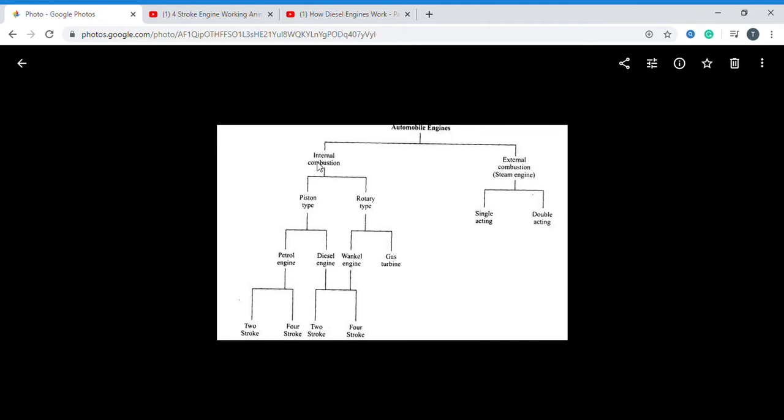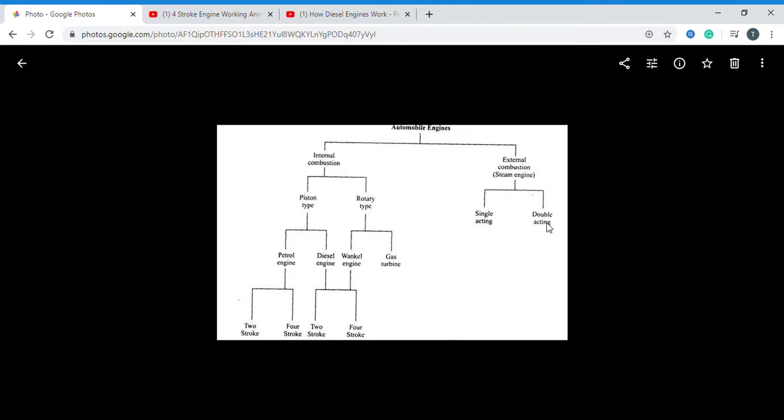In this part, we don't have the syllabus of external combustion engines. We are concentrating only on internal combustion engines. But in the classification, you have to write this also. External combustion engines are of two types: single acting and double acting.